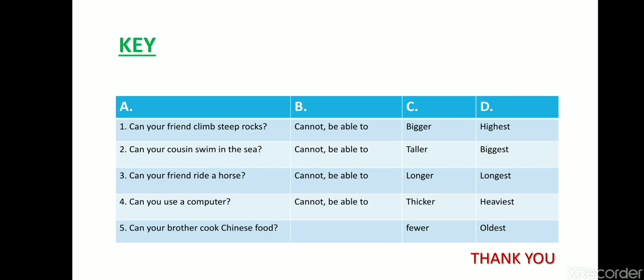So here are the answers. Check whether you got all the answers correct or not. Today we have discussed page numbers 27 and 28 of your textbook, can and cannot, and degrees of comparison.